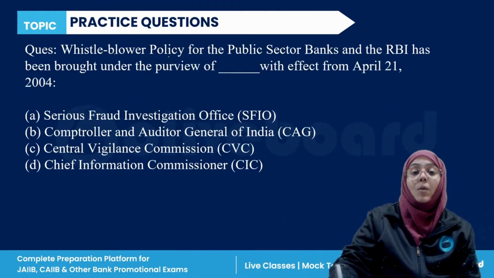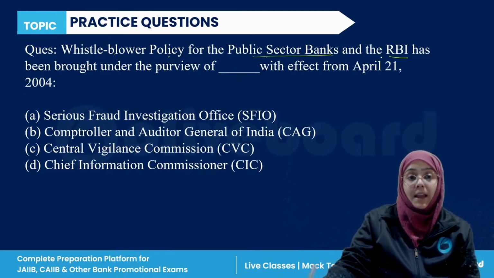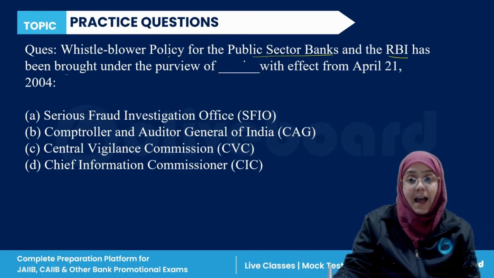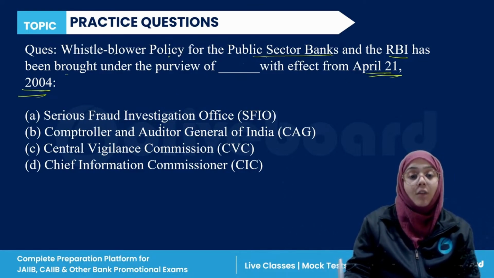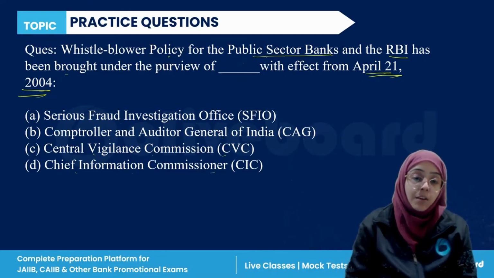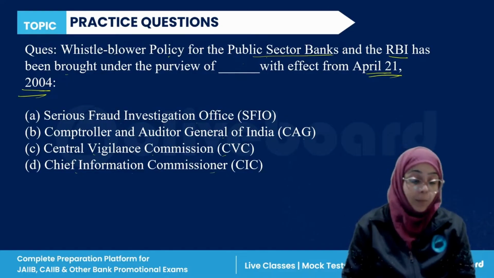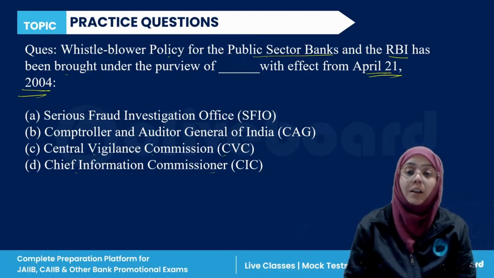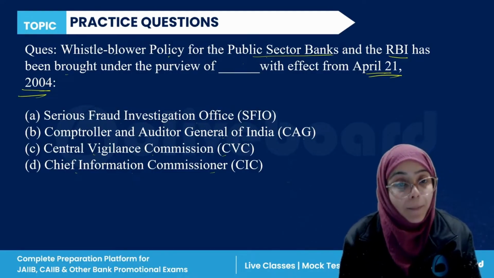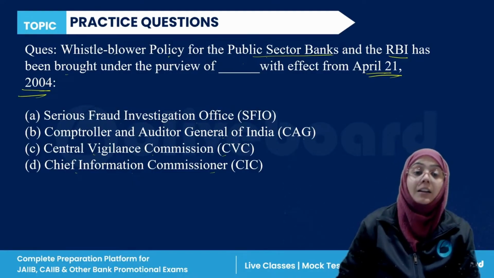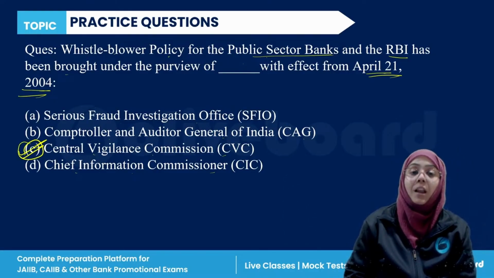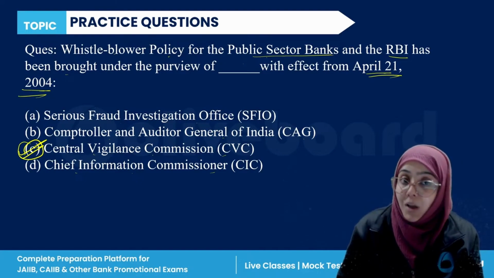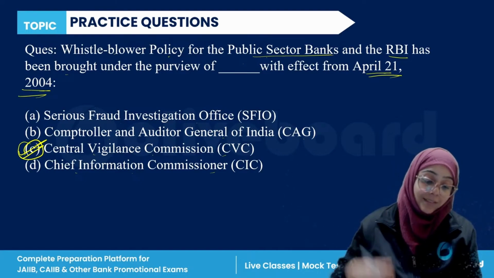Next, the whistleblower policy for the public sector banks and RBI has been brought under the purview of Dash with effect from 21st April 2004. Serious Fraud Investigation Officer, Comptroller and Auditor General of India, Central Vigilance Commission, Chief Information Commissioner. Very easy. Whistleblower policy comes under what? It has been brought under the purview of the Central Vigilance Commission. CVC is responsible for this whistleblower policy. So C is the correct answer.